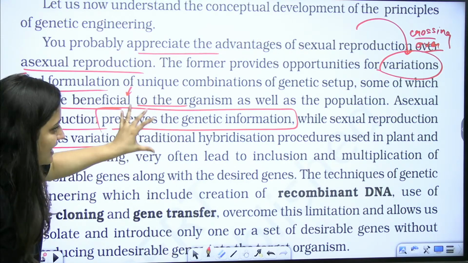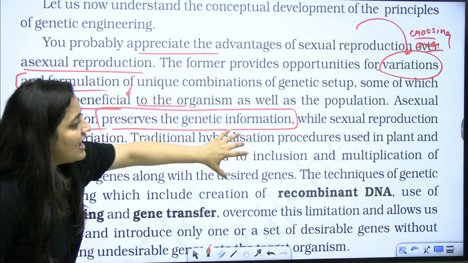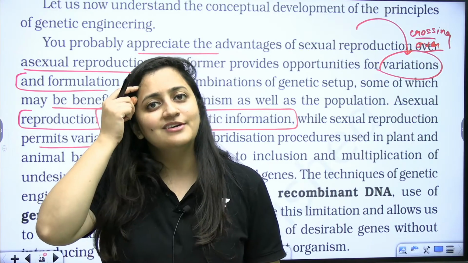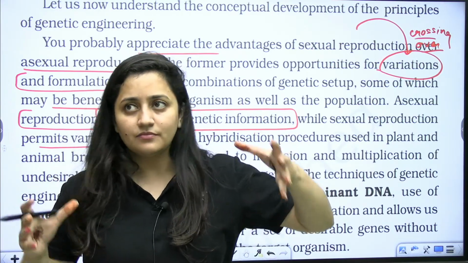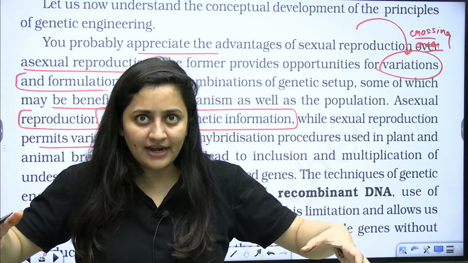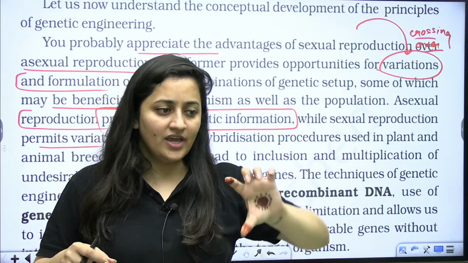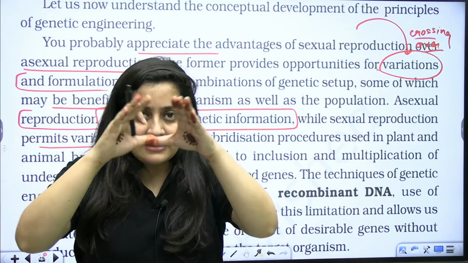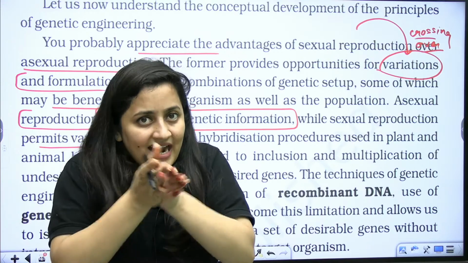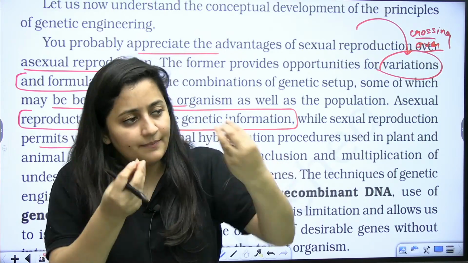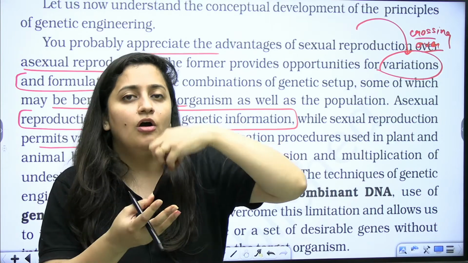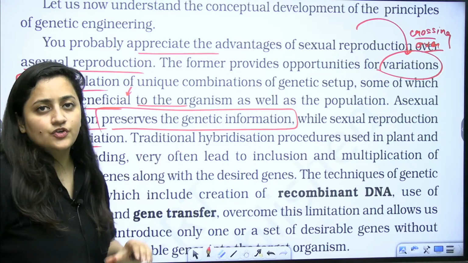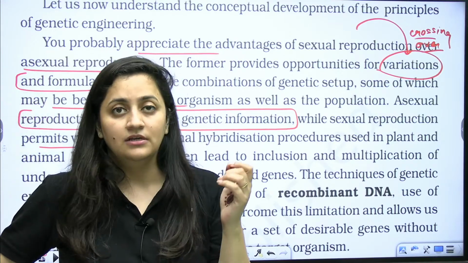Okay, so here they are explaining the traditional hybridization procedures. I always give you the example of arranged marriage, where we decide the superior plant varieties. When there is a bisexual flower, the male part will be removed, and then the bagging of that flower will be done, and when the stigma is receptive, we shed the pollen grains of the desired plant. That comes under traditional hybridization experiments in the case of plants.